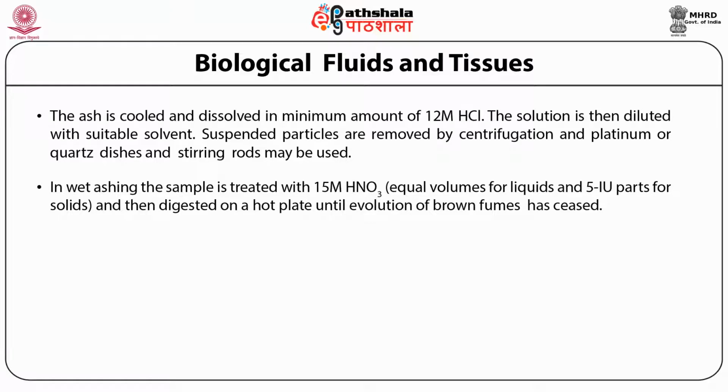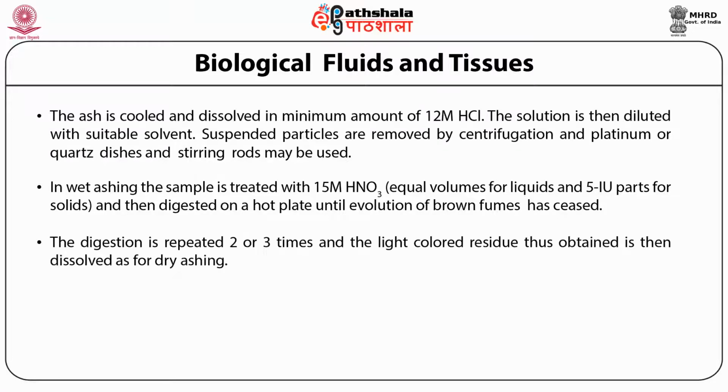That was dry ashing, where you heat in a muffle furnace. You can also perform wet ashing. In wet ashing, the sample is treated with 15 molar nitric acid, equal volumes of liquid and 5 parts of solid, and then digested on a hot plate. You mix it with 15 molar nitric acid and heat it on a hot plate until it dissolves and the evolution of brown fumes has ceased. The digestion is repeated 2 or 3 times and the light colored residue obtained is then dissolved as for dry ashing.